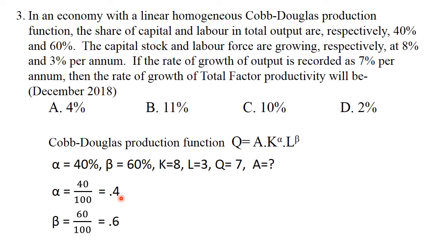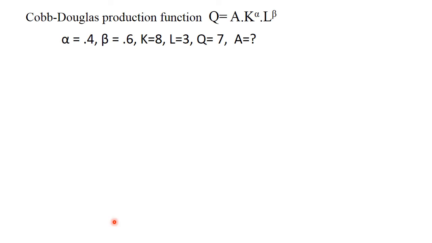Like that, beta is 60 divided by 100, which gives 0.6. Then alpha is equal to 0.4, beta is equal to 0.6, K is 8, L is 3, Q is equal to 7. We have to find the value of A.